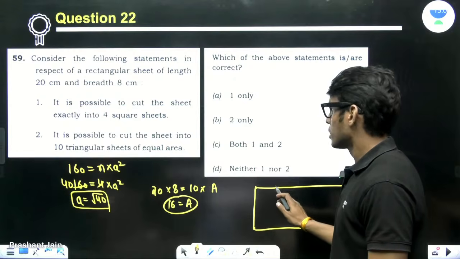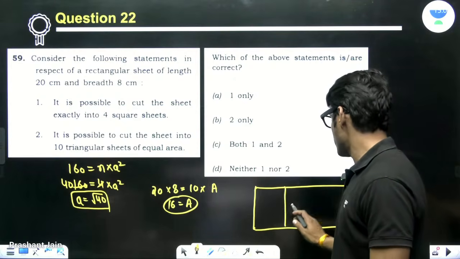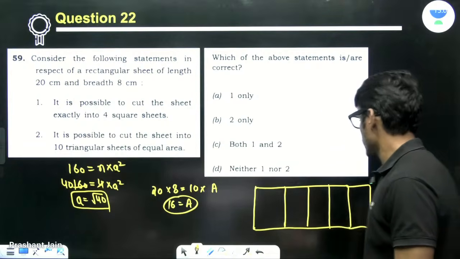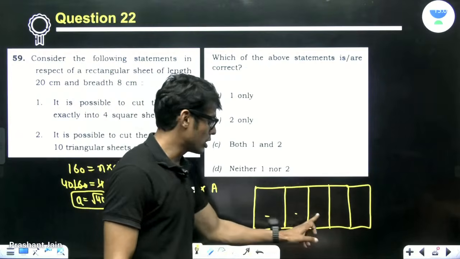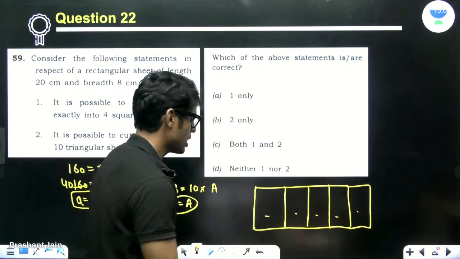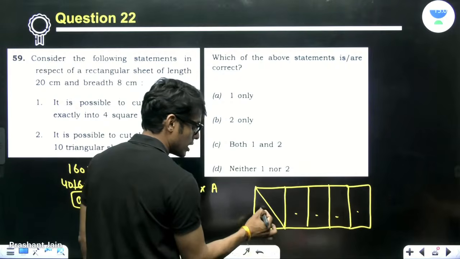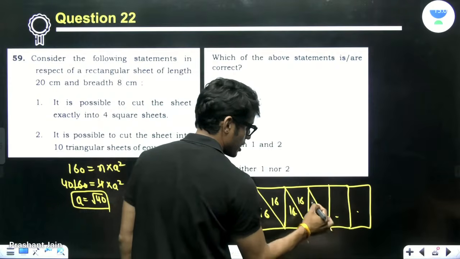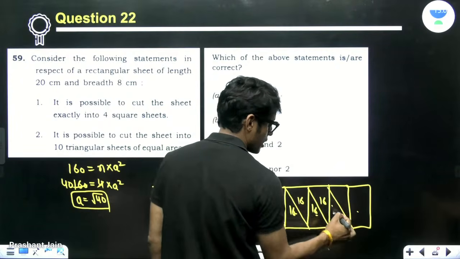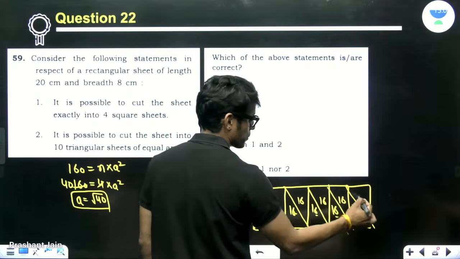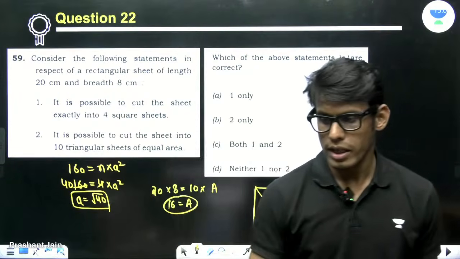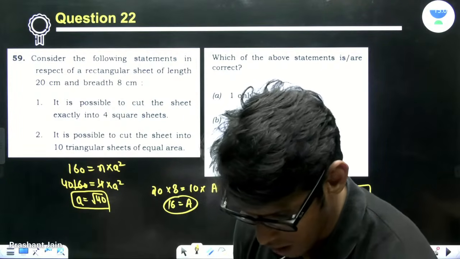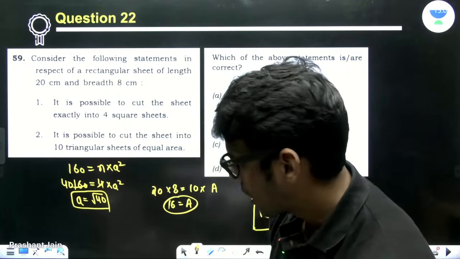If I take, just divide it like this, 5 times. Just simply divide it like 5 times. 1, 2, 3, 4, 5. Everyone has 32 as area. Simply cut these two. This will have 16, this will have 16, this will have 16 as area, and so on for each piece. This is possible, isn't it? Just tell me, guys. I'll solve everything, don't worry about it.